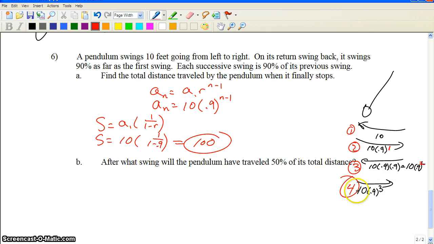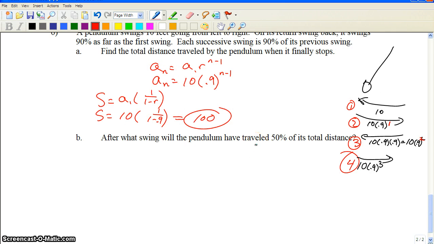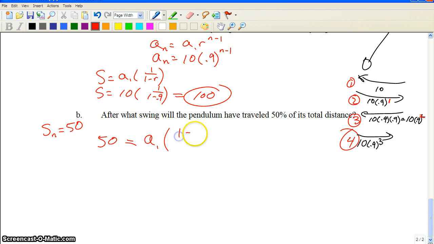Now, if we want to know how long it takes to do 50% of the travel, 50% of 100 is 50. So we want to know how long it takes for the sum of n to be 50, half that distance. So we're going to use the formula for S sub n, which is going to be a sub 1 times 1 minus r to the n over 1 minus r. A sub 1 in this problem was 10, so we're going to put 10 there. R in this problem was 0.9, so we're going to put 0.9 in there. And then we need to solve that for n.